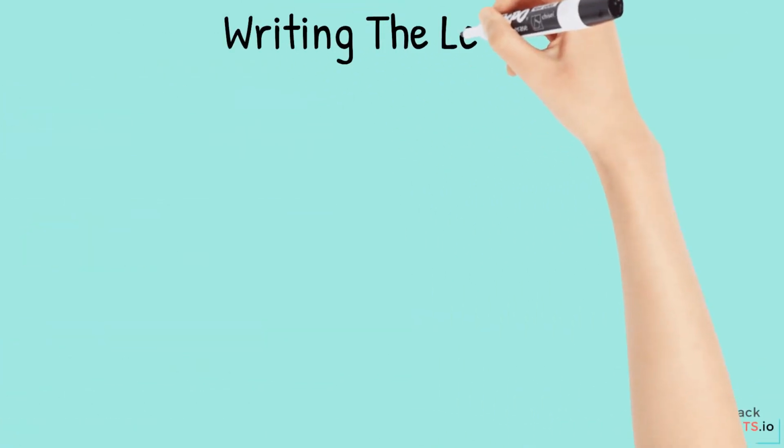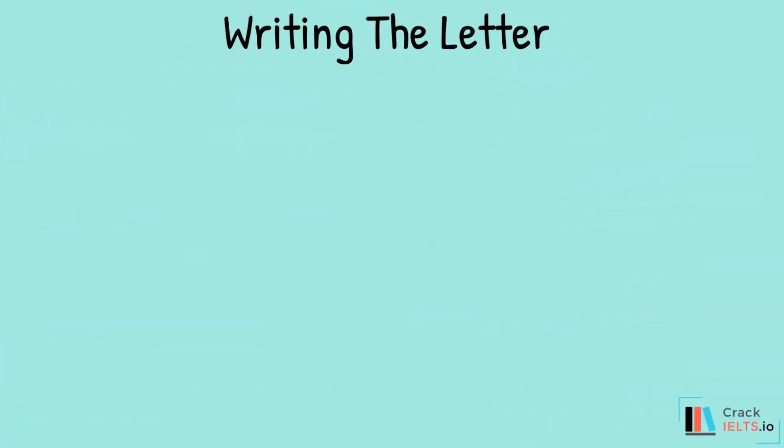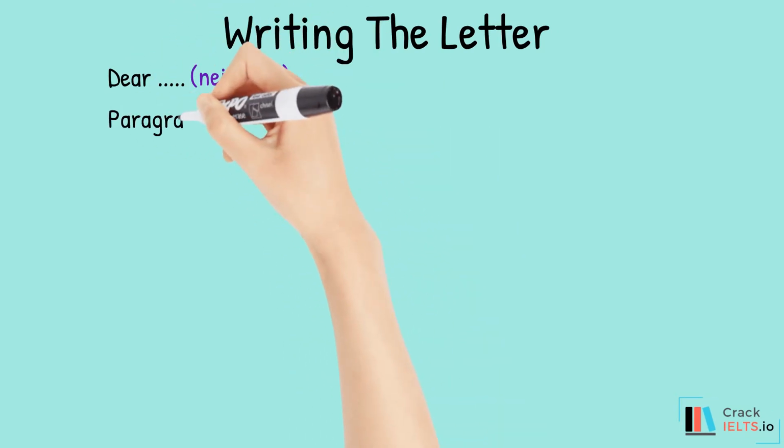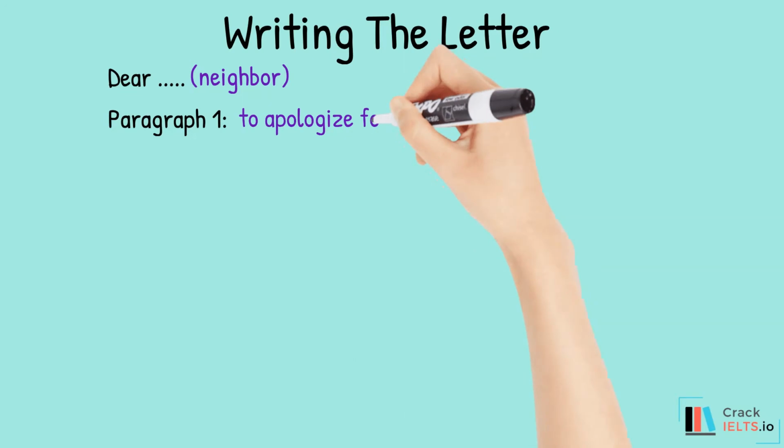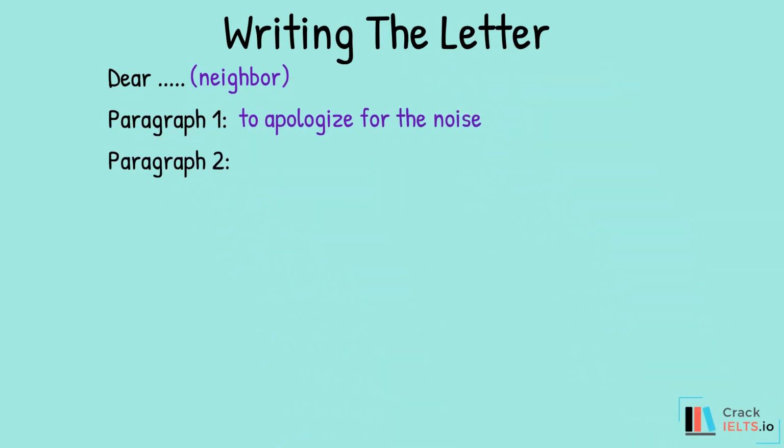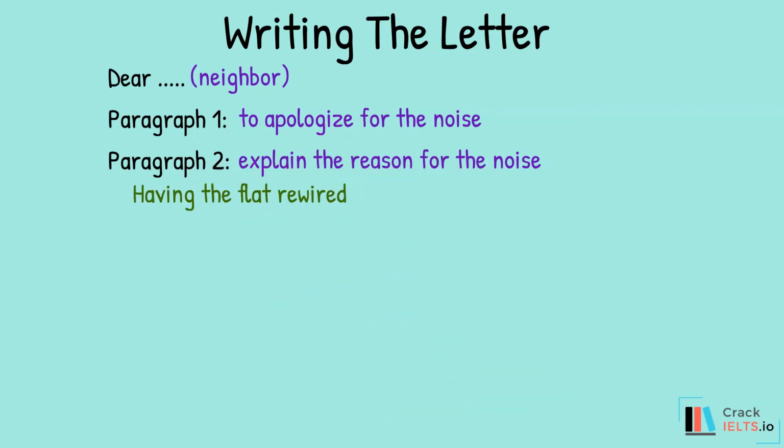Now let's write the letter. Here's our plan again with all our notes added in. Dear, here we're writing the letter to the neighbor. Paragraph 1, the purpose, to apologize for the noise. Paragraph 2, explain the reason for the noise, stated as bullet point 1. Here we jotted down ideas such as having the flat rewired.